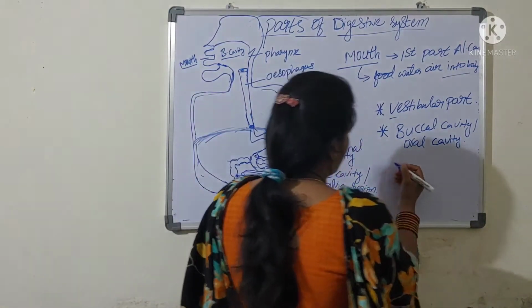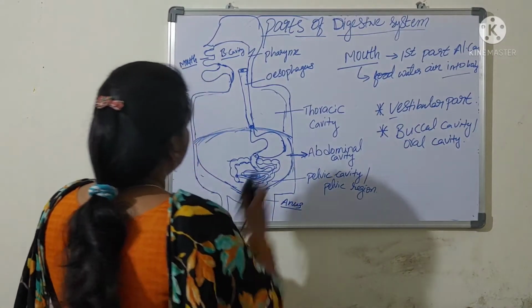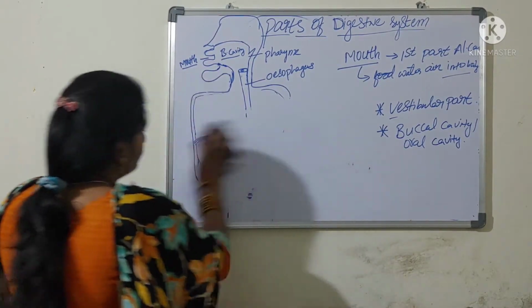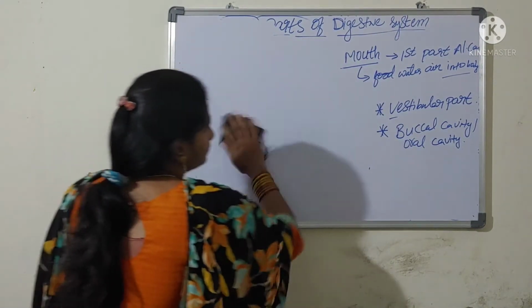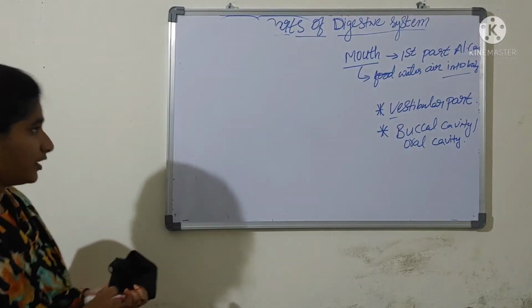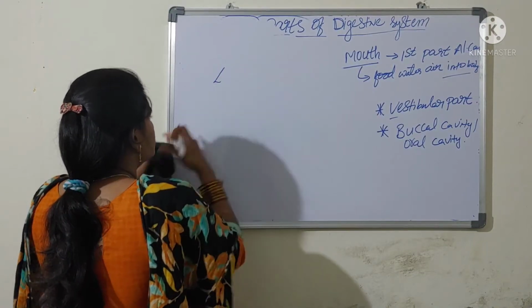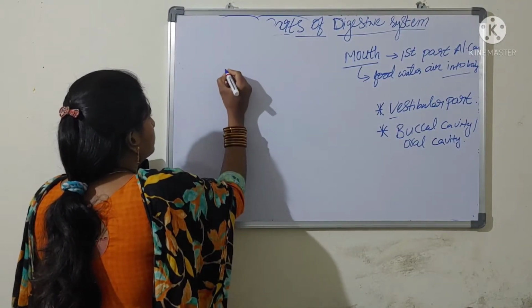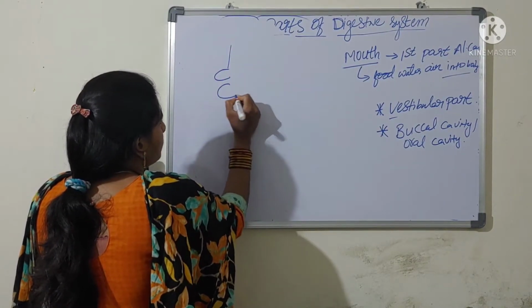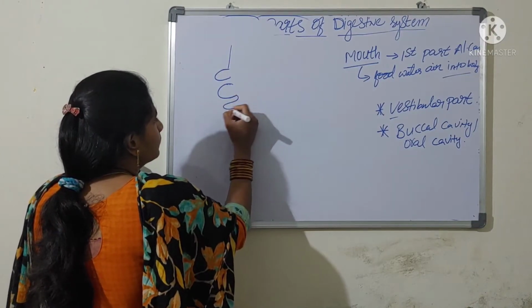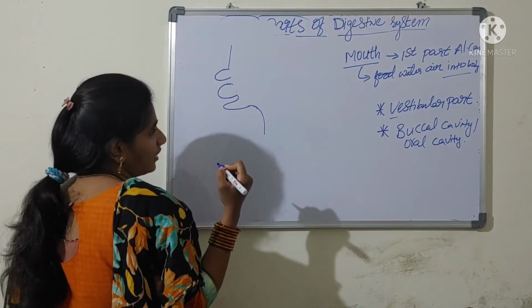Just wait, I will draw the diagram so that you get a clear idea. These are the lips: the upper lip and the lower lip.